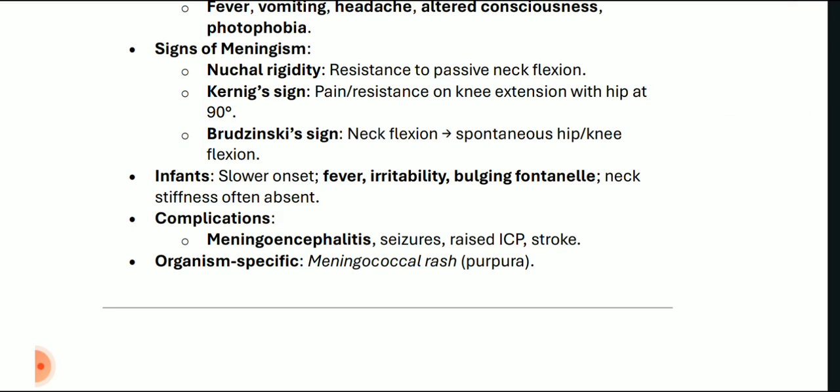In infants, there is slower onset of the disease with fever, irritability, bulging fontanelles, and neck stiffness is not very commonly seen. Complications are meningoencephalitis, seizures, raised intracranial pressure and stroke. Organism-specific: meningococcal rash can occur as purpura.